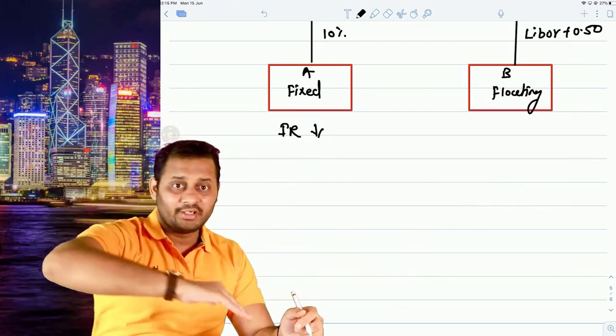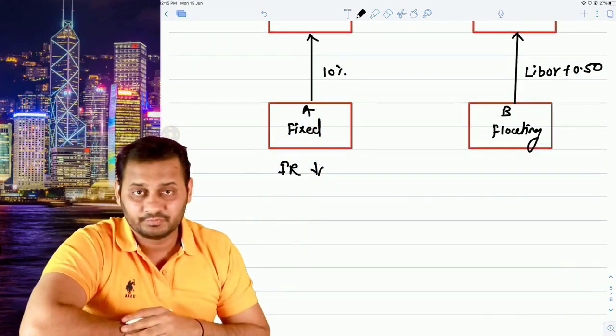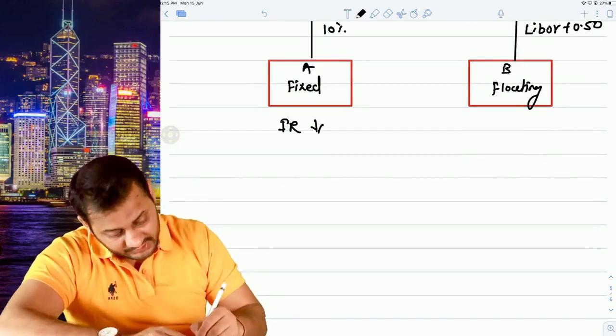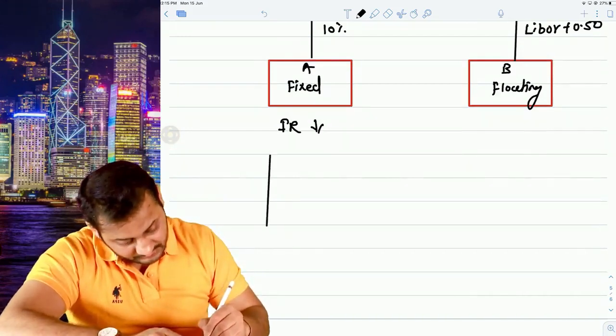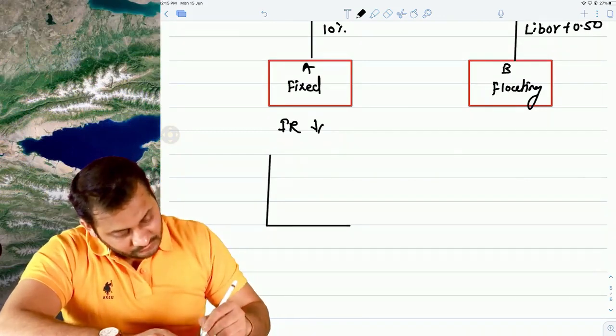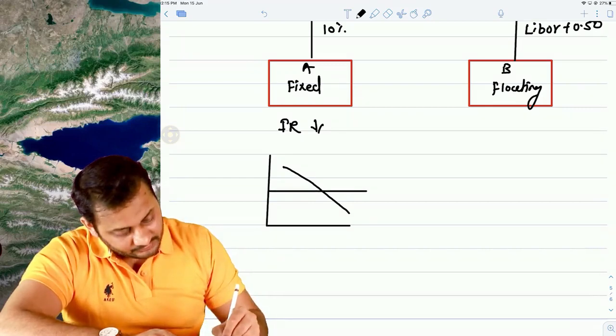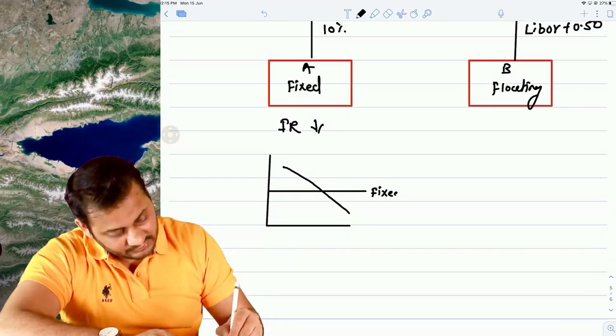Floating rates are going down and he is paying fixed rate. So this is the situation for him. Floating rates are going down and he is paying the same amount. So this is fixed and this is floating.